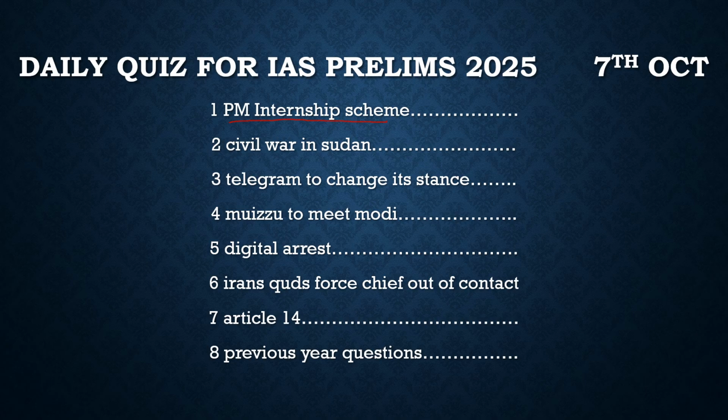There was a lot of optimism shown by the Government of India. The Government of India has tried its best to curb unemployment in our country, and is trying its best to upskill the people. So in that context, the PM internship scheme was brought in.